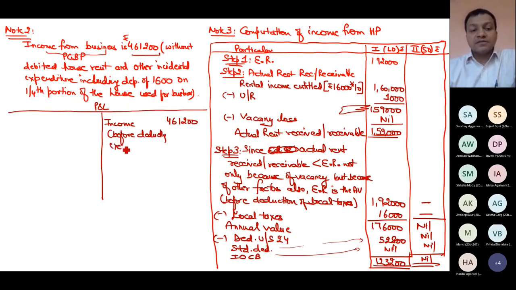I'm simply telling you a common rule: when you do business, all expenses incurred in the business are allowed as deduction from the sales or receipts as per the provisions of PGBP. 461 is the income without debiting house rent and other relevant expenditures.